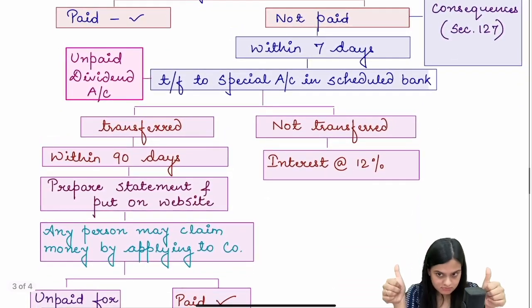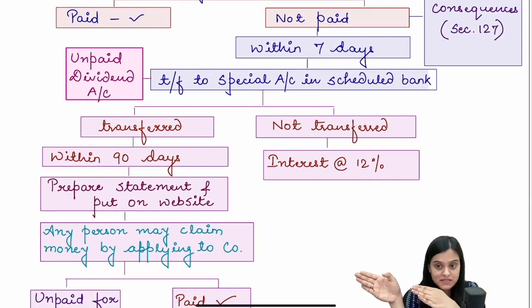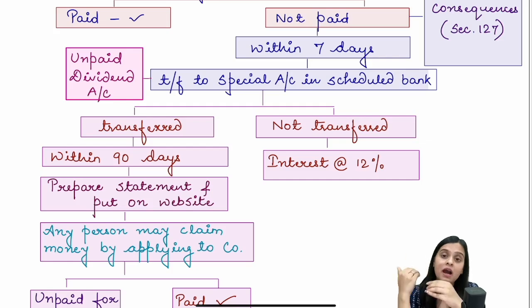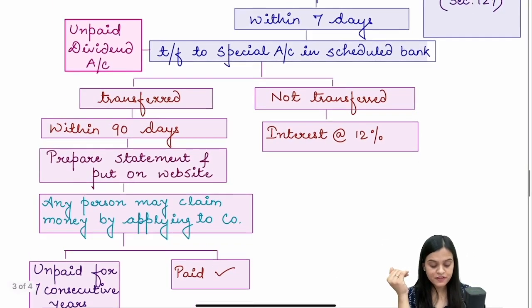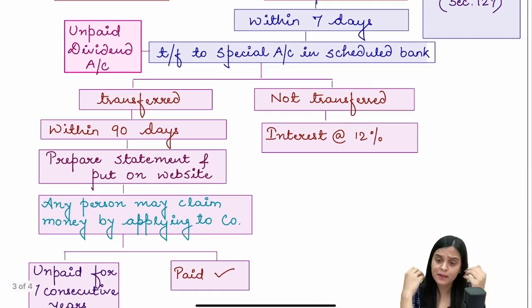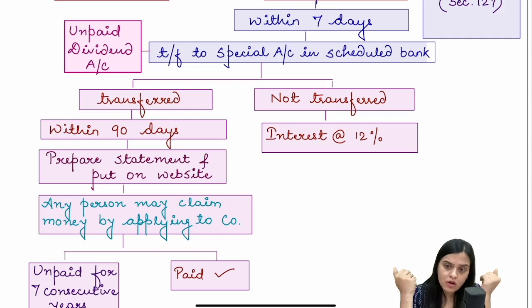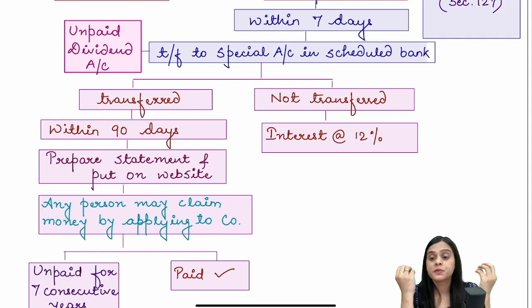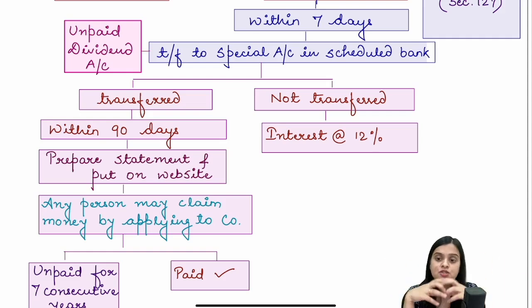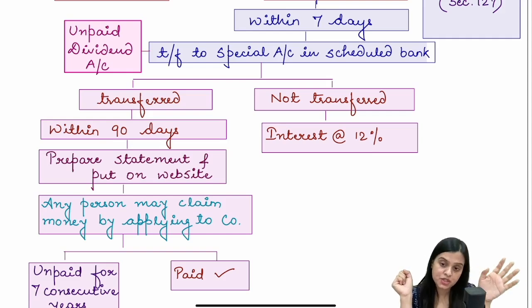If it is paid, great. If not paid, then you have certain consequences given in section 127. Apart from that, if it is not paid for certain reasons, of course, there can be genuine reasons, that the person did not claim. We wanted to pay, but we could not pay. The person did not claim. So within 7 days, you have to open a special account named Unpaid Dividend Account in a scheduled bank, and you have to transfer the amount over there.